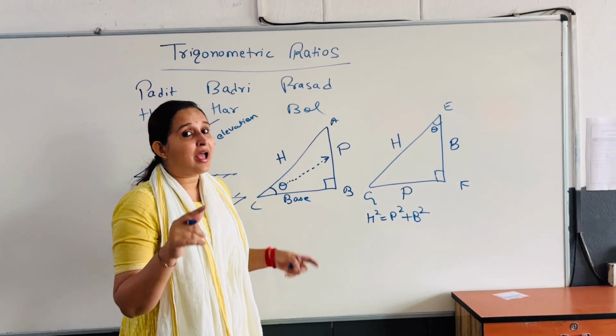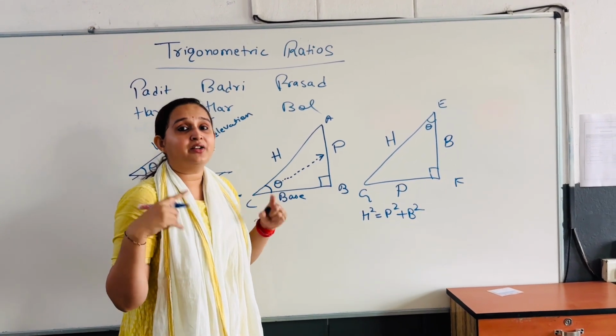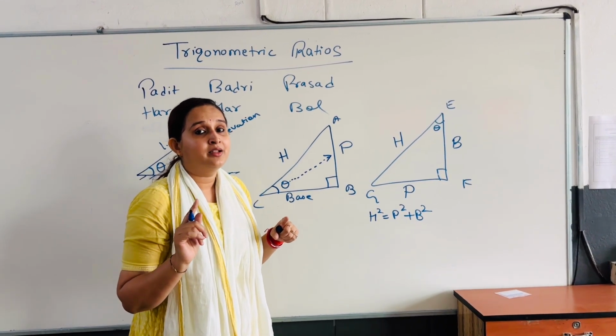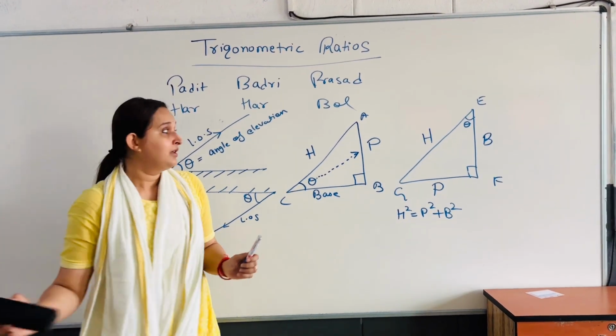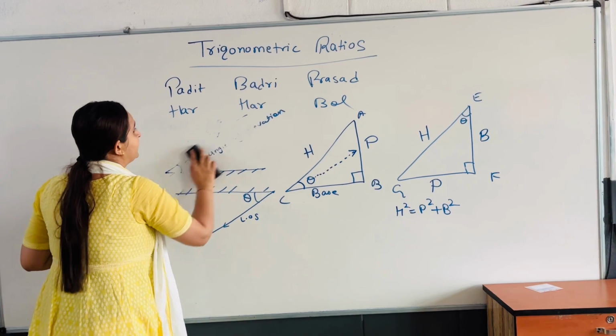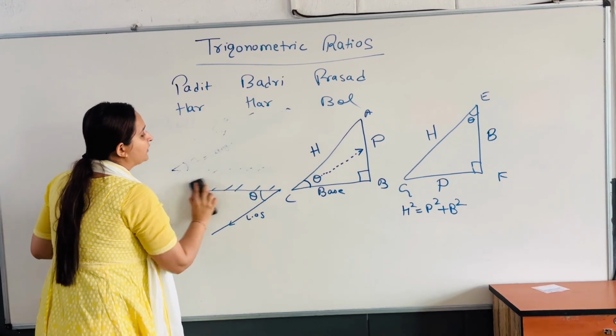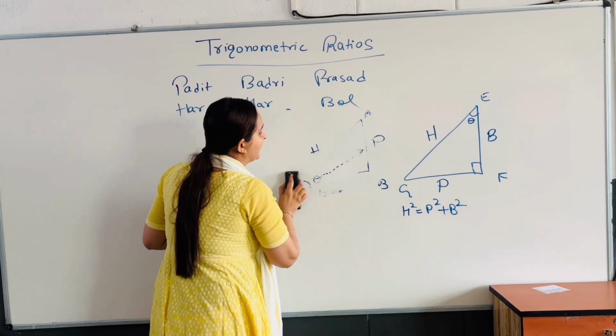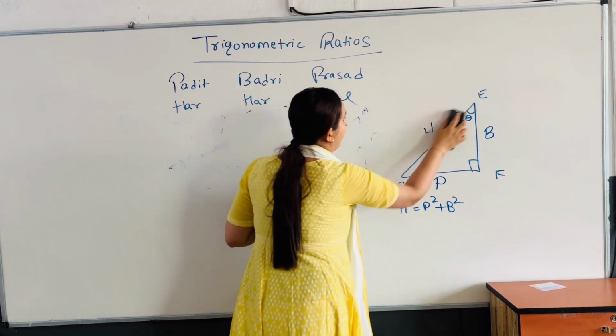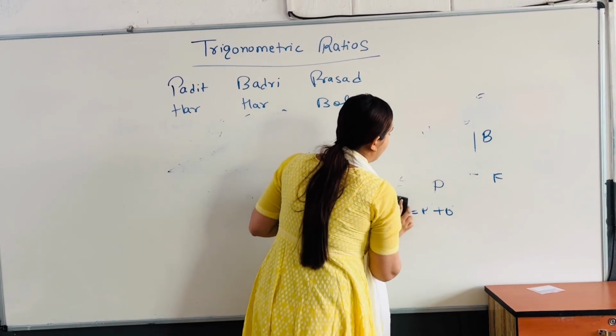Now, do you remember I have said one sentence? I started the video by saying one sentence: Pandit Badri Prasad Har Har Bol. Yes, I am going to use that sentence. There are 6 trigonometric ratios, and by learning that sentence, you can remember the formulas also.